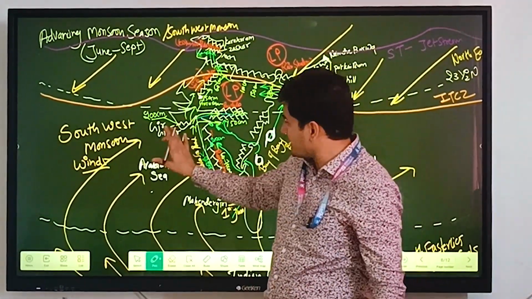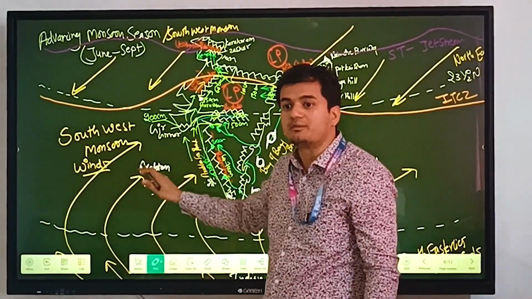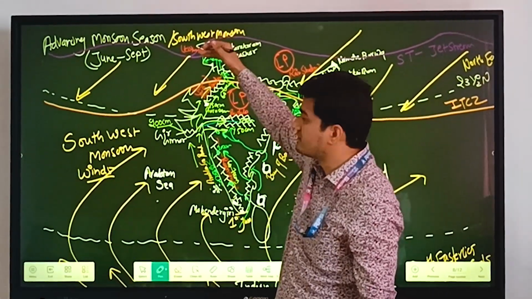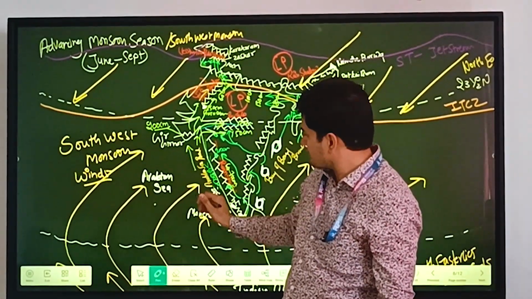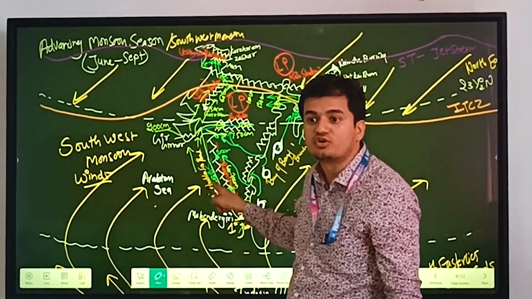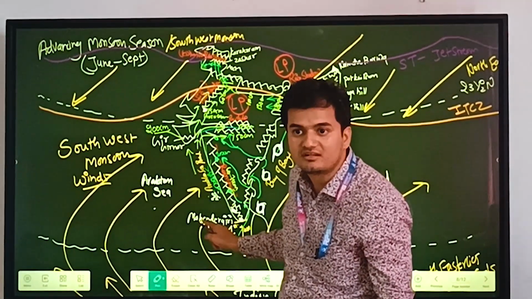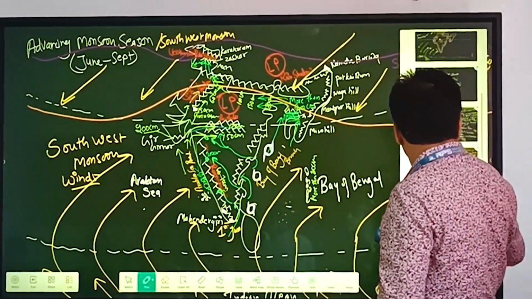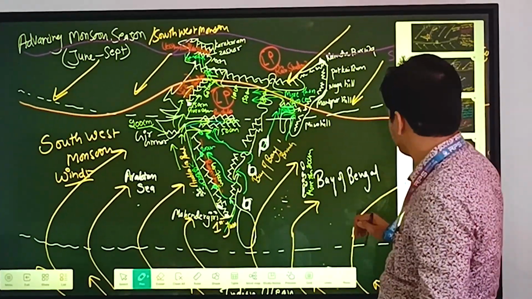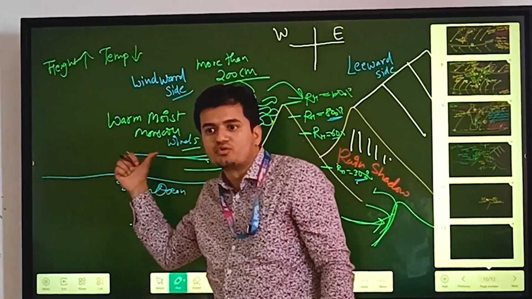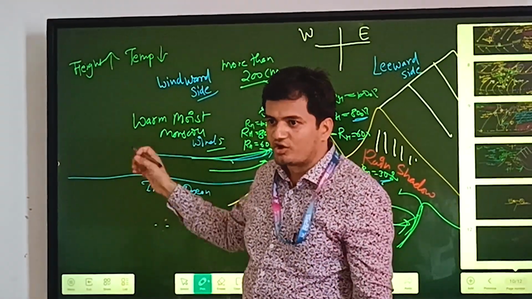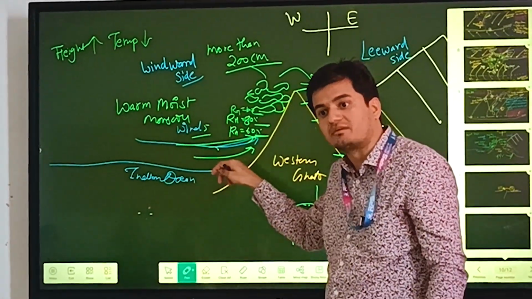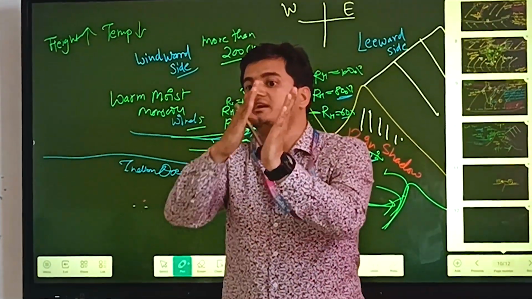Right? So first we will understand how the Arabian Sea branch takes its journey from the southern part of India to the Himalayas. First of all, this Arabian Sea branch will collide with the mountain range called the Western Ghats. When the winds coming from the Indian Ocean with lots of moisture collide with the Western Ghats mountains on the southern slope of Western Ghats, what will happen? These winds will move in the upper direction.